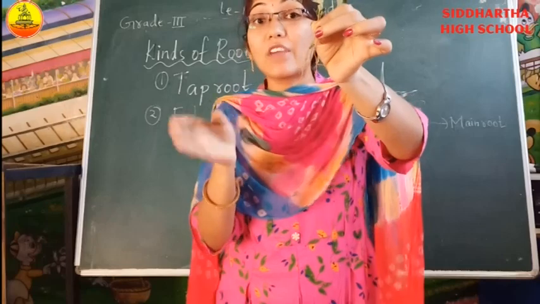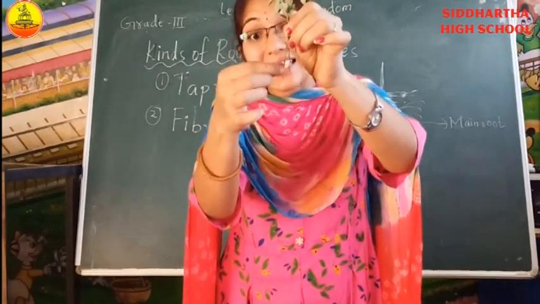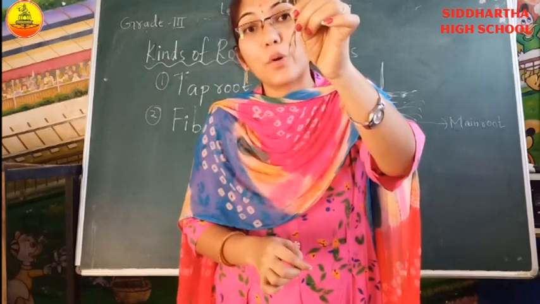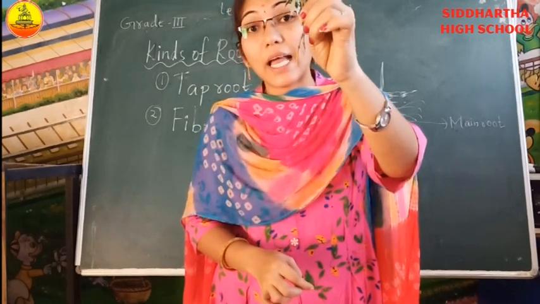Which plants are having a main root? From that main root, smaller roots will grow. That kind of root we should call taproot. Okay, what is the taproot, children?